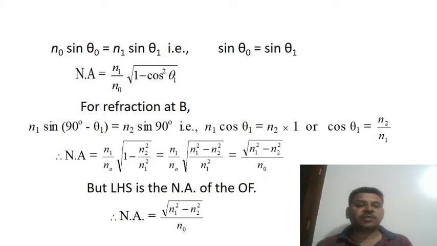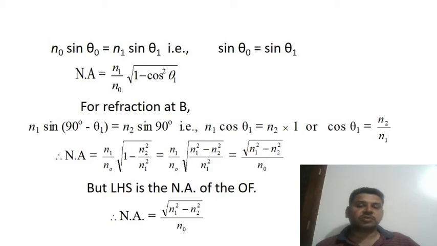That is, n1 cos theta 1 is equal to n2, that means cos theta 1 is equal to n2 by n1. So numerical aperture is equal to n1 by n naught square root of 1 minus n2 square by n1 square. We can simplify these equations in this form.